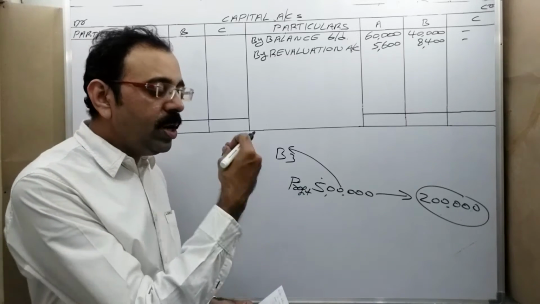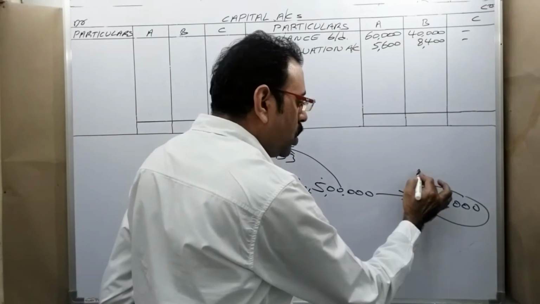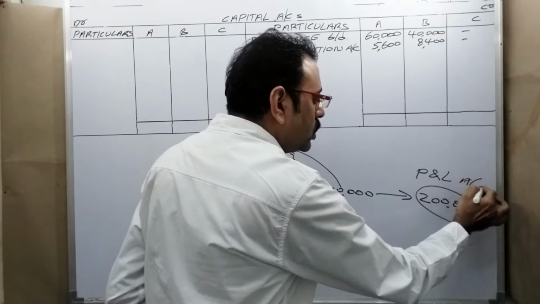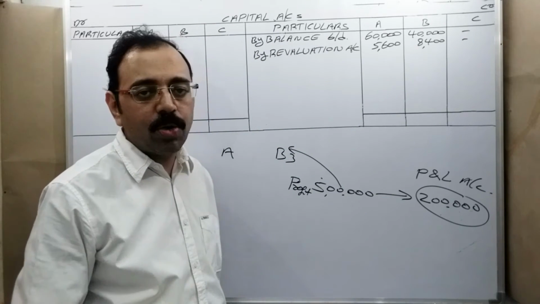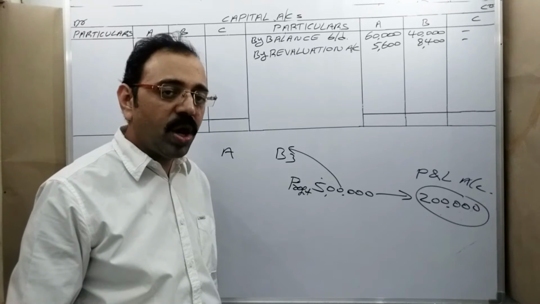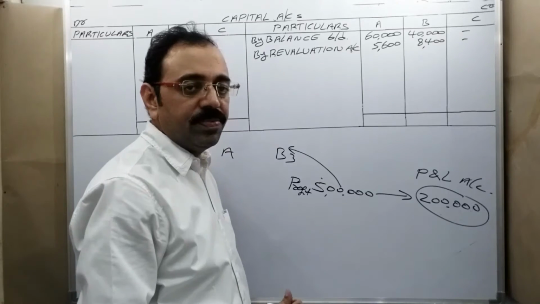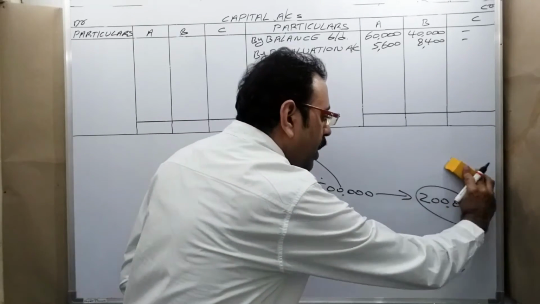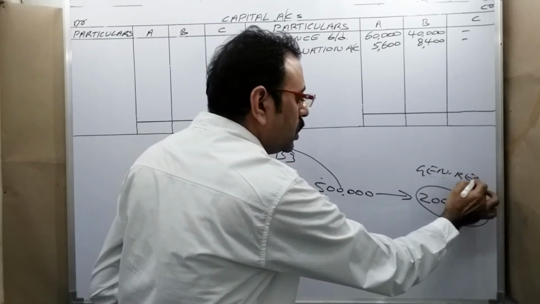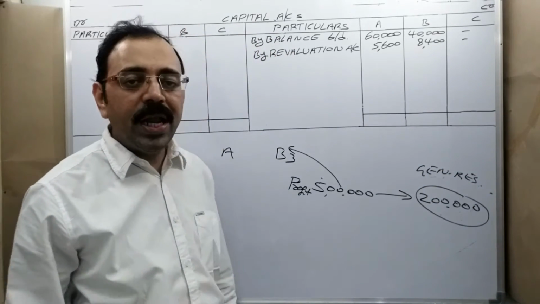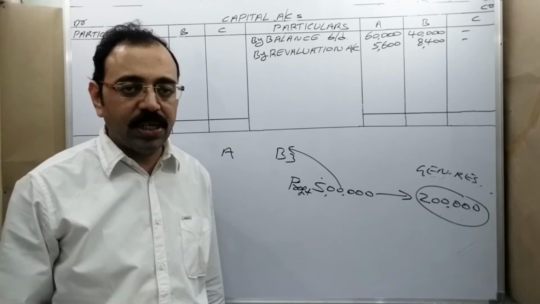If they keep that amount in the profit and loss account only, then this 2 lakh is known as profit and loss account. With that name only, he gives the 2 lakh rupees in the question. Sometimes they may transfer this amount to a reserve. Then instead of giving P&L account, he gives general reserve. So P&L account or general reserve, these two are known as accumulated profits.